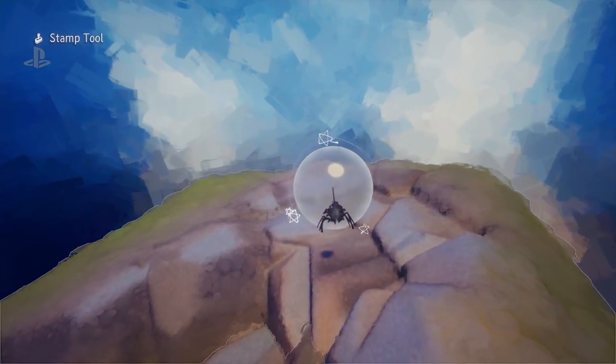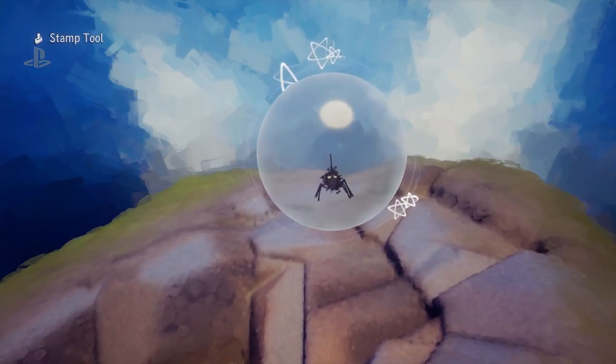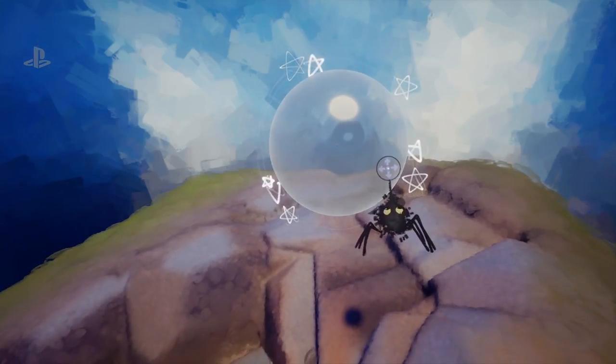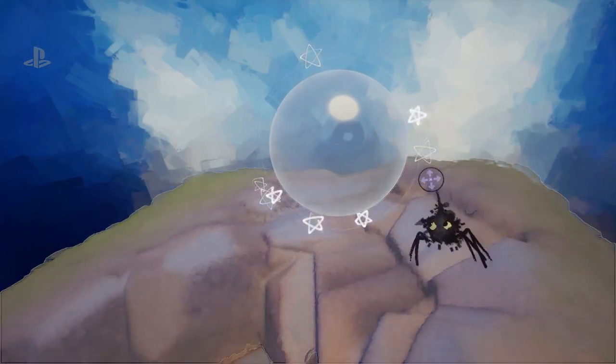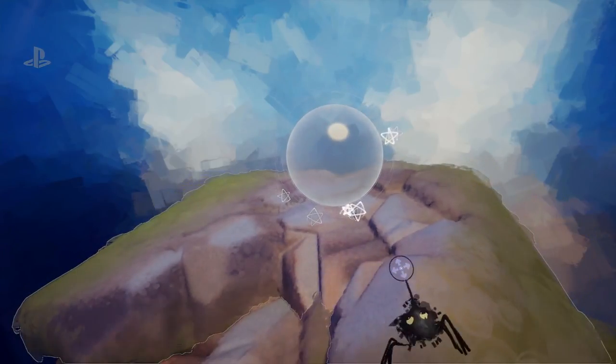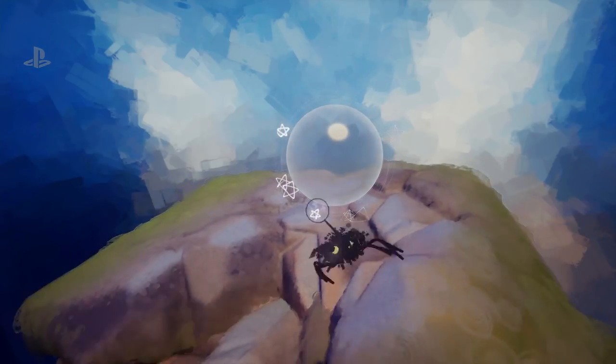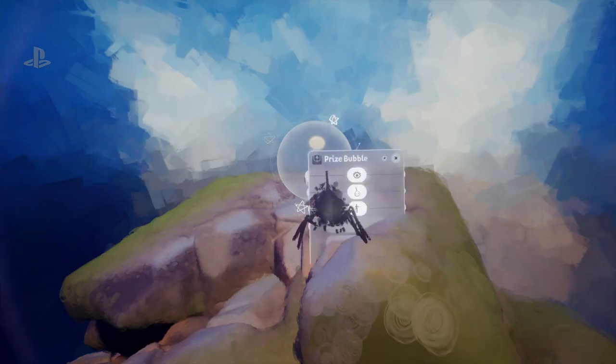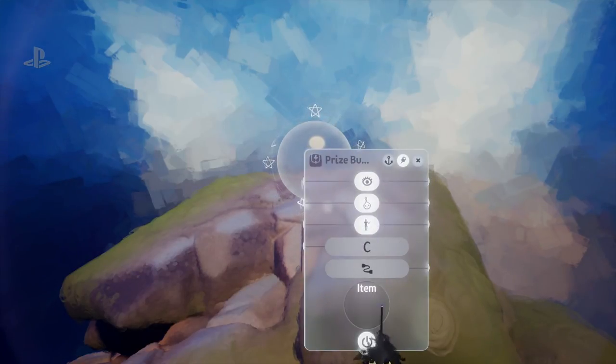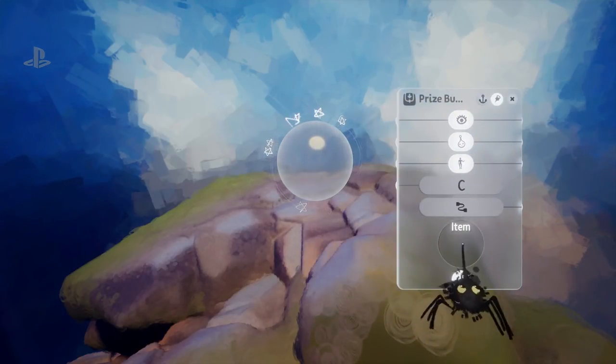So I'm going to place this prize bubble up here. A prize bubble is something that you can put presents into. So when people come and play your level, if they beat your level, they win something. The things you can put in here are the kinds of things that you would normally share. So let's say you've made Holly's dragon or something. You can just choose to share that with the community, and they'll find it by searching.